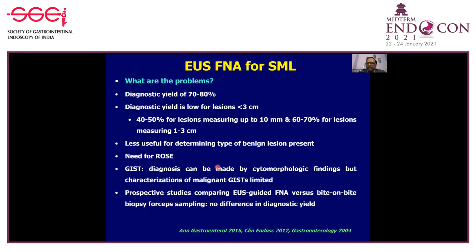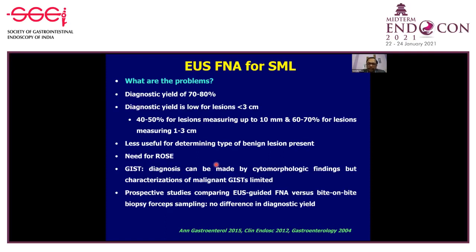Although it looks very promising, there are a number of problems with EUS-FNA for submucosal lesions. The first and foremost is that the diagnostic yield is still about 70 to 80%. And the problem is that for smaller lesions less than 3 centimeters, the diagnostic yield is much lower: 40 to 50% for lesions measuring up to 1 centimeter, and 60 to 70% for lesions measuring 1 to 3 centimeters. And we all know these are the lesions where we require an accurate diagnosis, because they don't fit into any strict criteria for surgery.